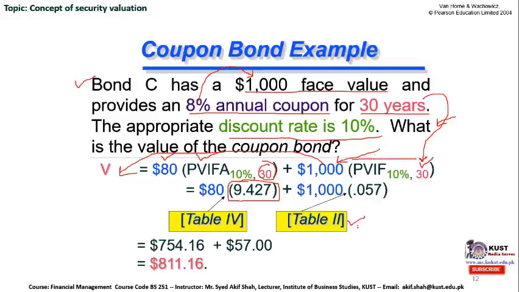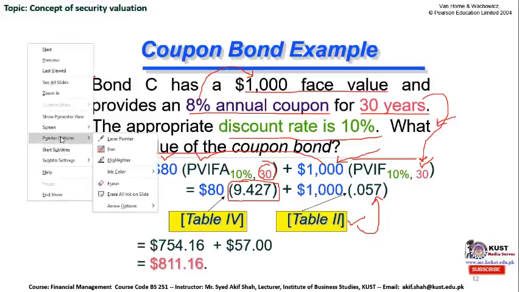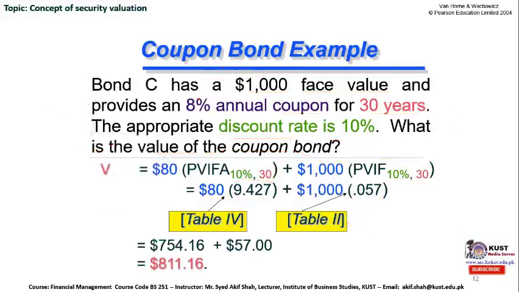You can find it in the annexure of any financial management book, or another way around, you can also search out the present value interest factor table on the web and you will get the relevant table for that. So this is a table method to calculate the intrinsic value of this finite life coupon paying bond. The factor for discounting this maturity value is 0.057, and the factor in the present value interest factor table for discounting the coupon in table number 4 is 9.427.